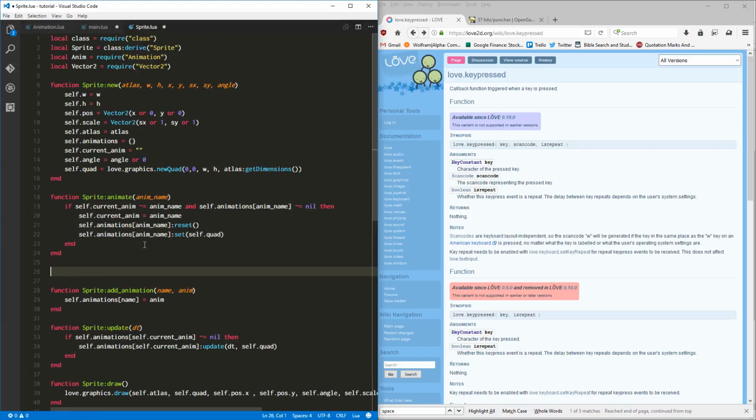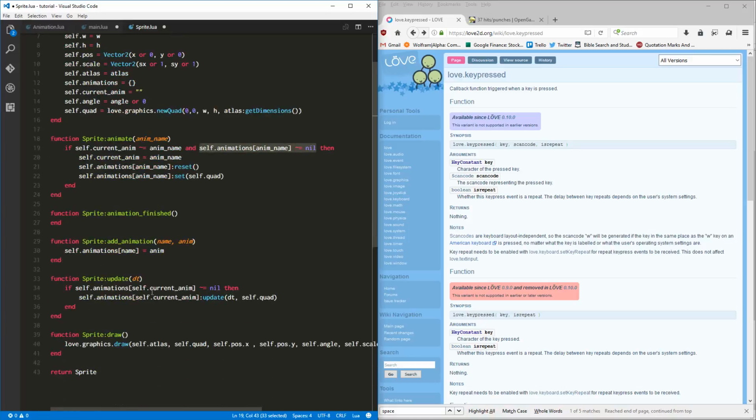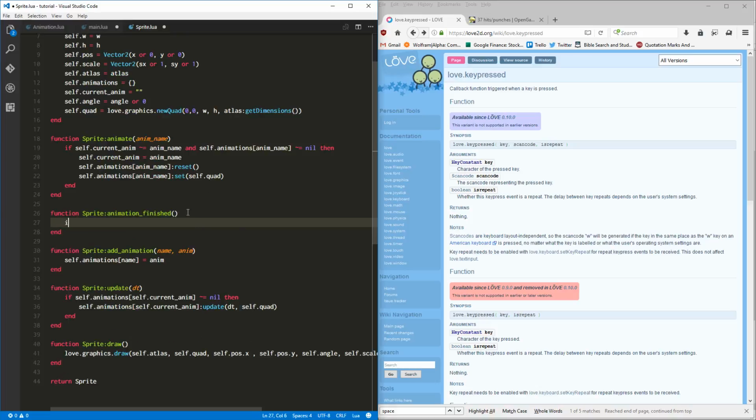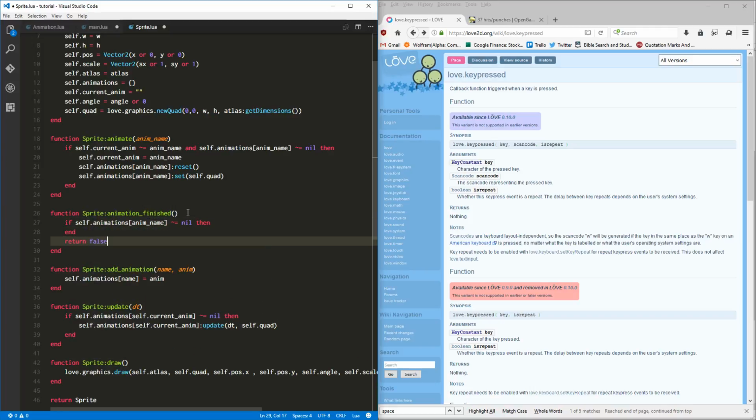How should we surface that? Let's just add a function for now, and we'll call that sprite. We want to know if that animation is done. Animation finished, and end. So we want to say if there is an animation right now, it's not equal to nil, then... and then we'll also here, if it is, we'll just return false.